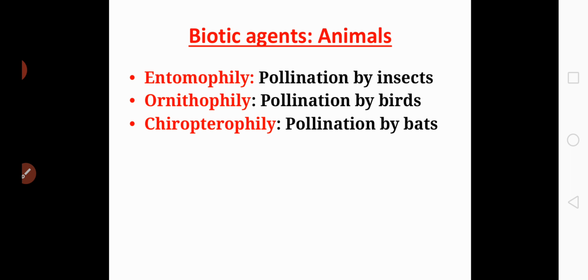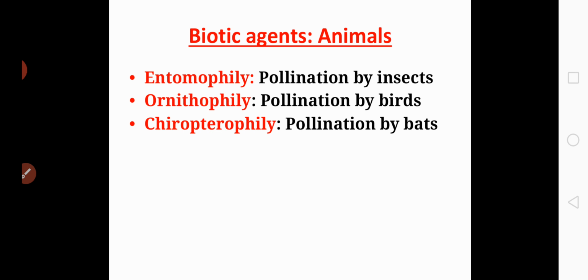Okay. And if the pollination takes place with the help of birds, then it is called ornithophily. So, ornithophily is nothing but if the pollination process takes place with the help of birds. And the third type is chiropterophily, which means if the pollination process takes place with the help of bats. Such kind of pollination is called chiropterophily. Okay, is that clear?